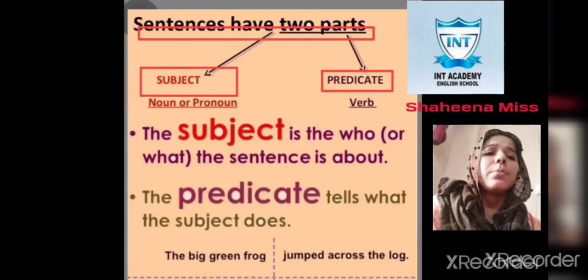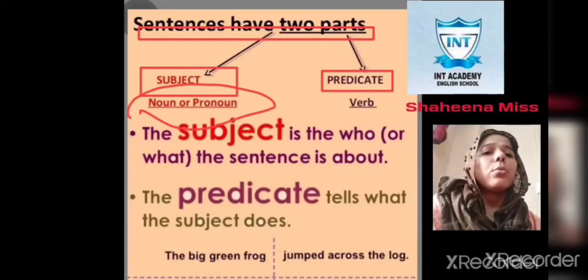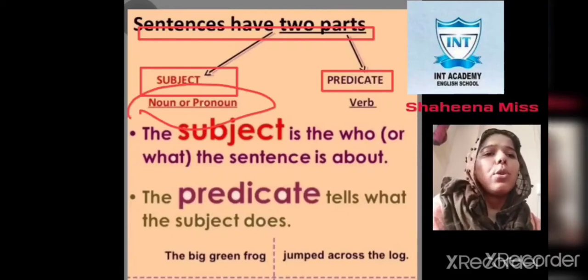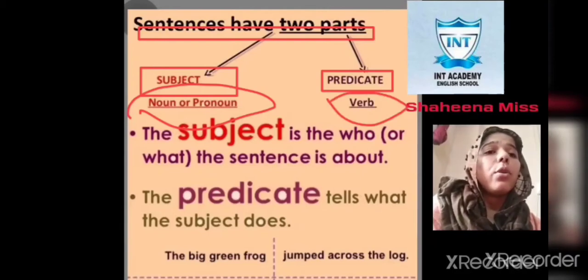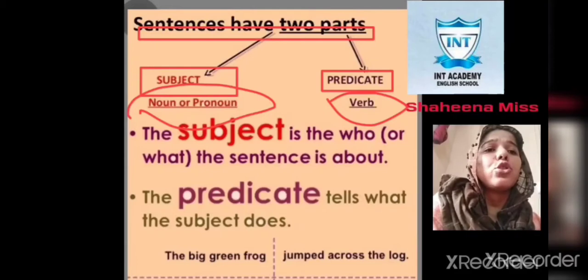Do you know what a subject is? Subject means a noun or a pronoun. Subject is nothing but a noun or pronoun. And what is the predicate? Predicate means the verb. A verb and all the rest of the part of the sentence till the full stop is called a predicate.